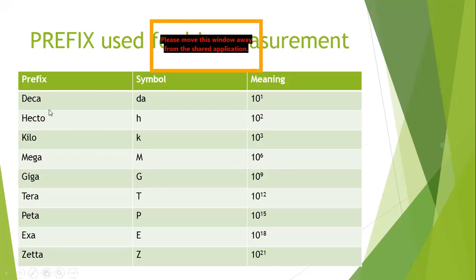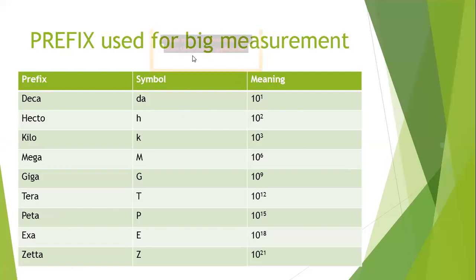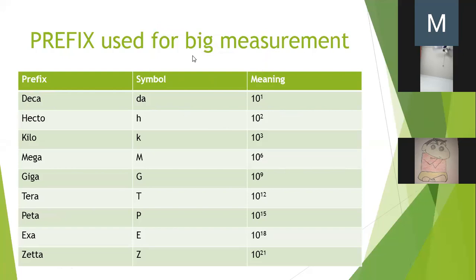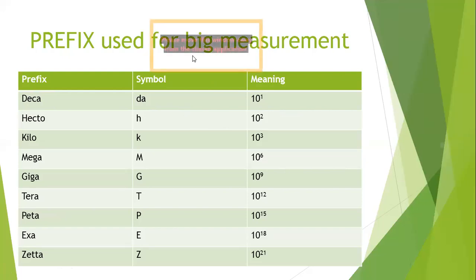So these are our prefixes. If something is 10 times bigger, the prefix we add is deca, and the symbol is da. Like 10 meters is equal to 1 decameter. If something is 100 times bigger, then we say hecto, and the symbol is small h.